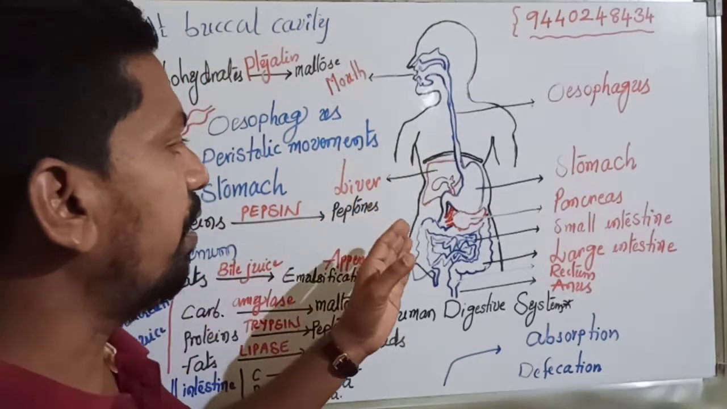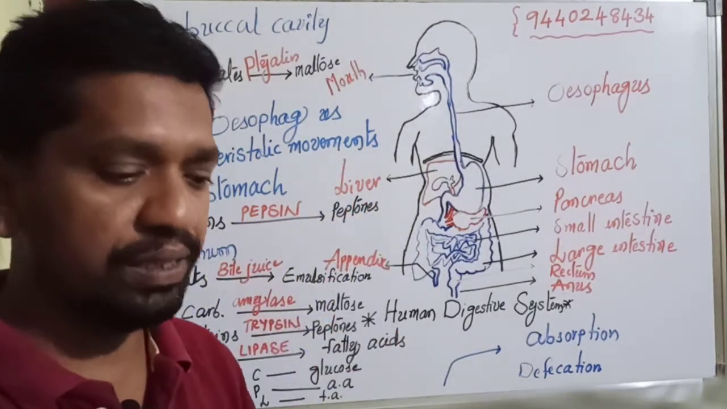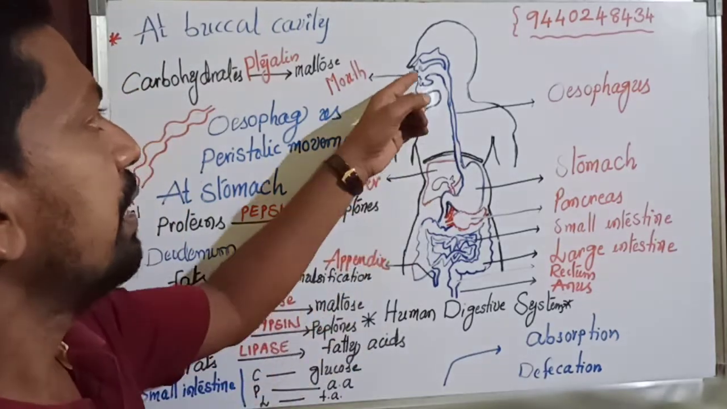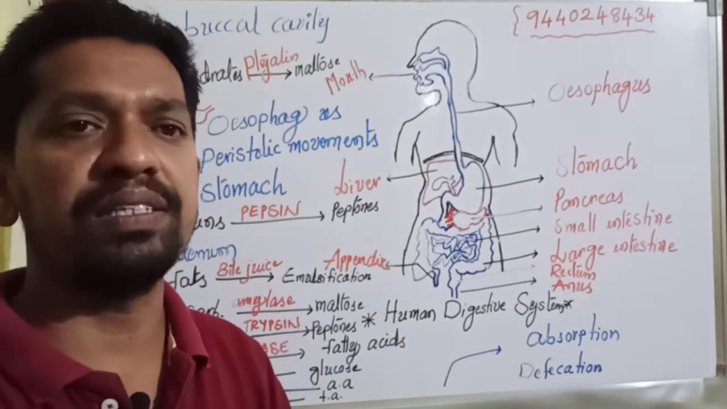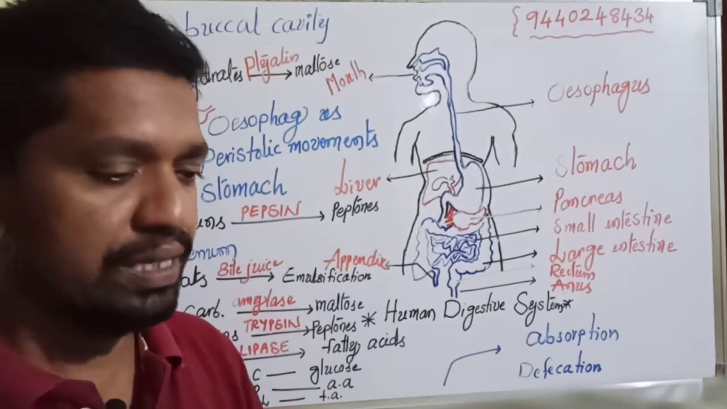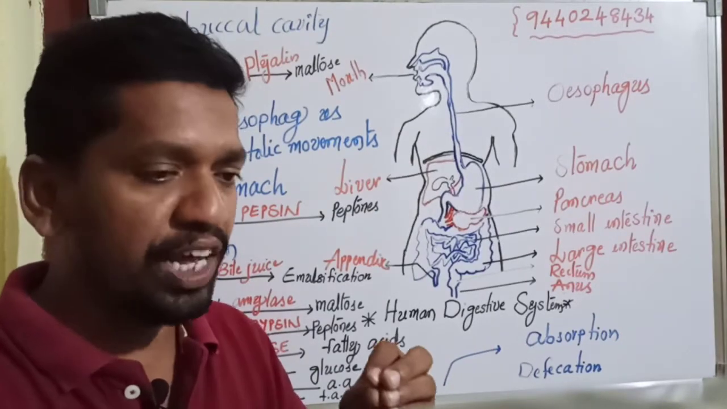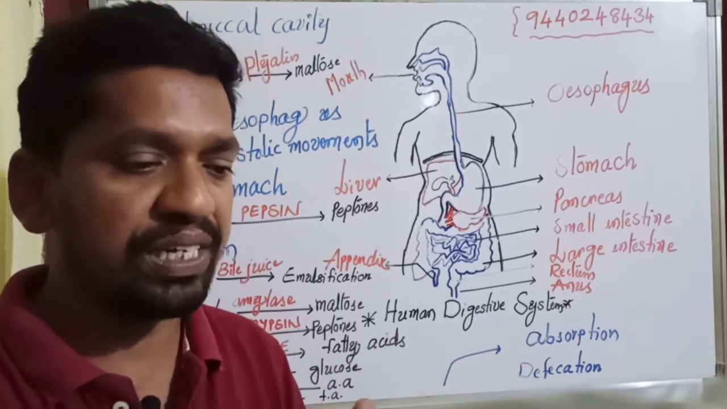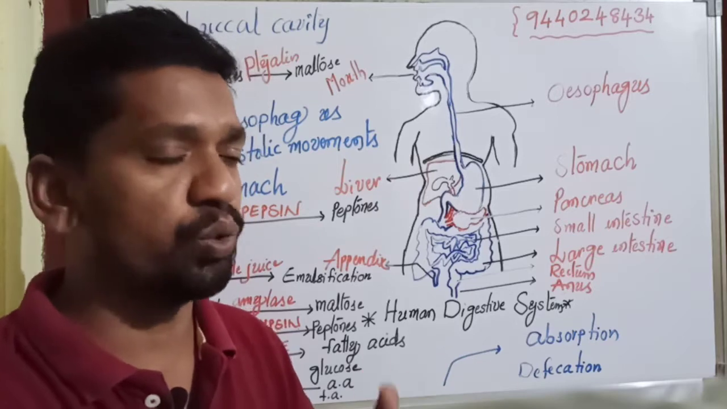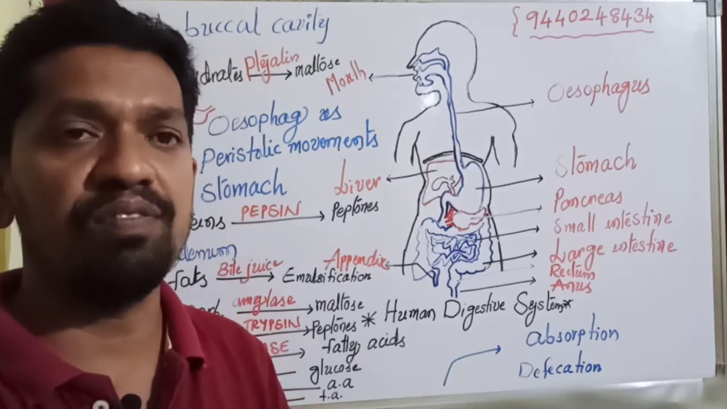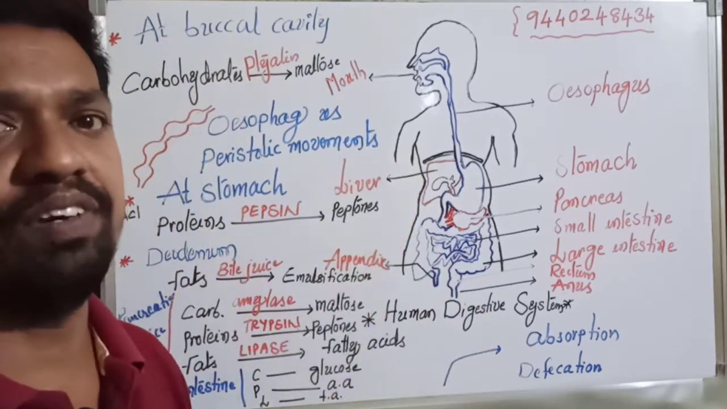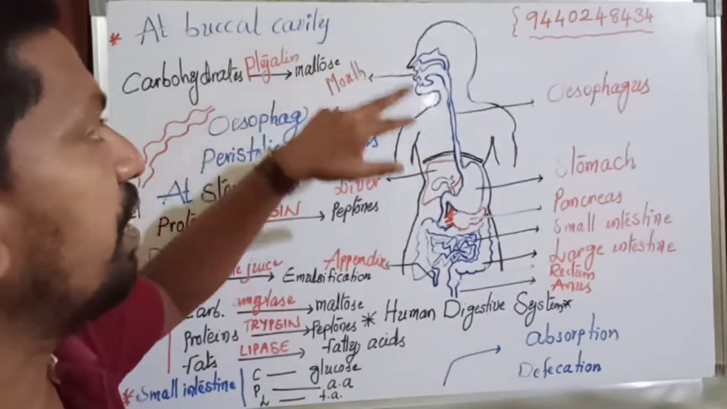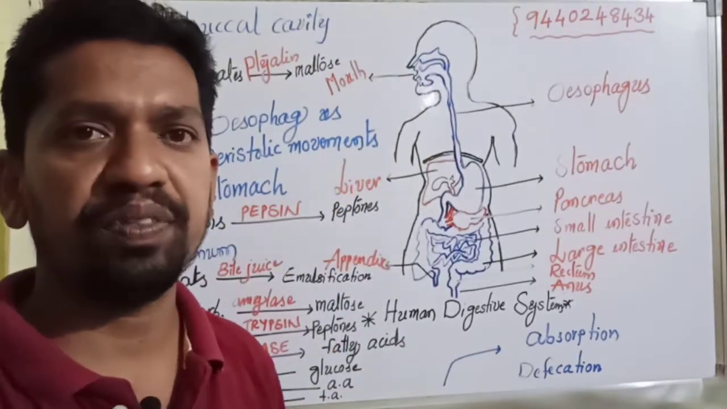Now the alimentary canal is associated with different types of digestive glands also. For example, in the buccal cavity we have 3 pairs of salivary glands. They secrete salivary juice, which contains an important enzyme for the digestion of carbohydrates in the buccal cavity.